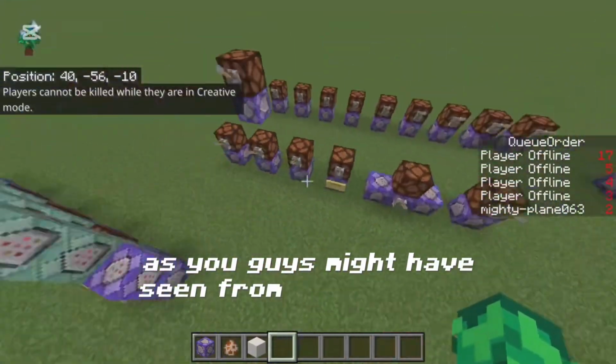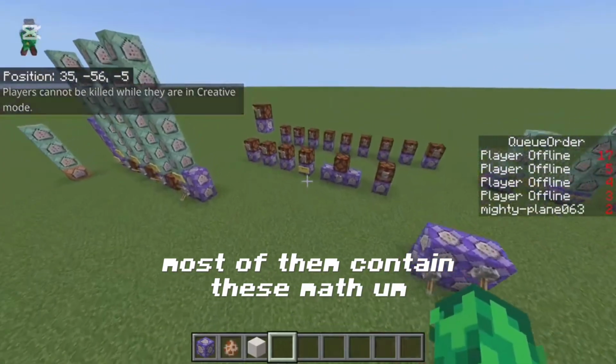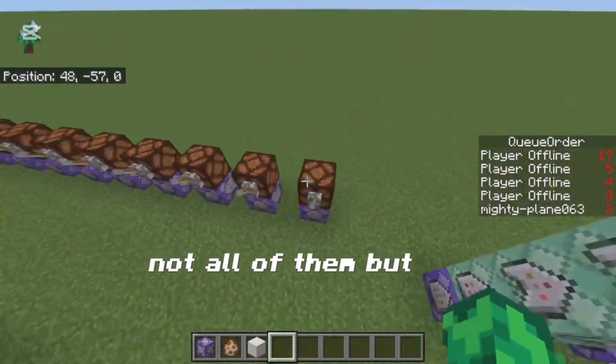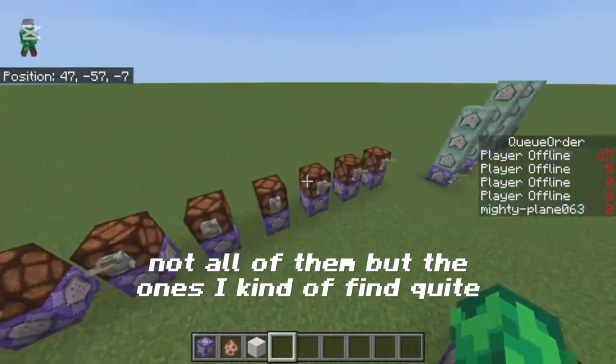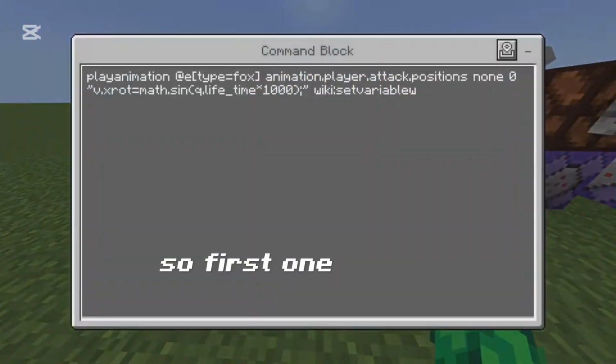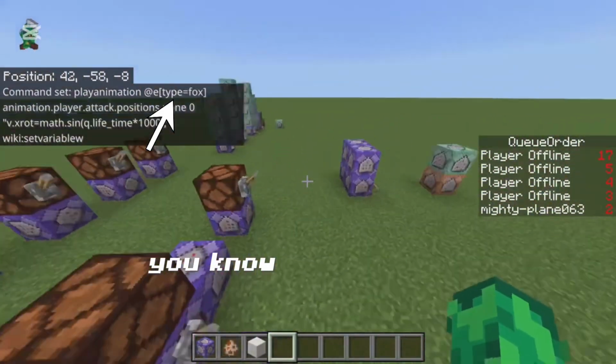As you guys might have seen from the examples I just showed you, most of them contain these math operators. So I'll be going through most of them, not all of them, but the ones I find quite helpful. I put in these commands right here. So first one, this one here, is the sin. So this just gets the sin.